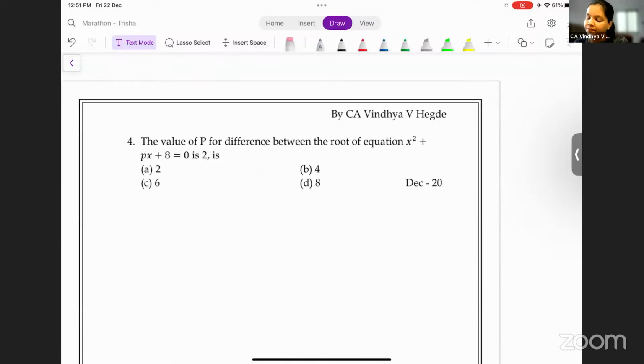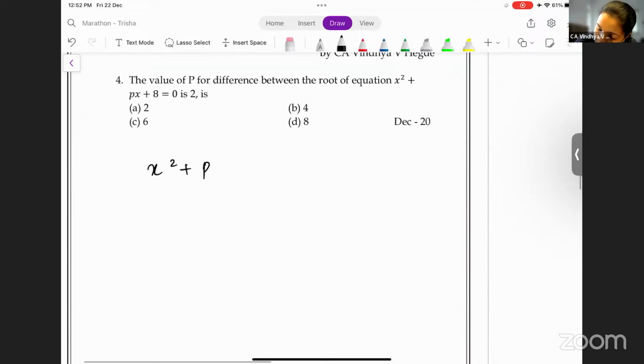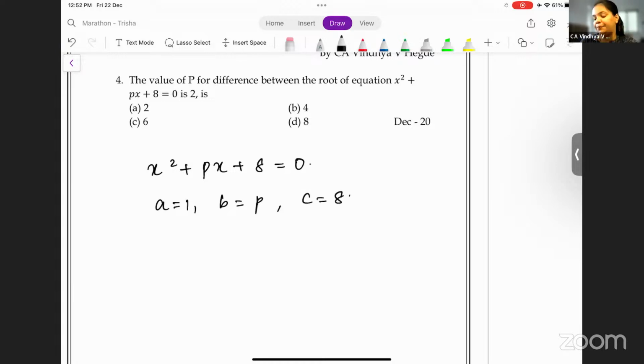Question number 4. The value of P for which the difference between the roots of the equation is 2. Okay. Now, here, what is the equation given? X square plus px plus 8 is equal to 0. Difference is 2. That is alpha minus beta is equal to 2. Let's say A is 1 here, B is equal to P, and C is equal to 8. Correct?